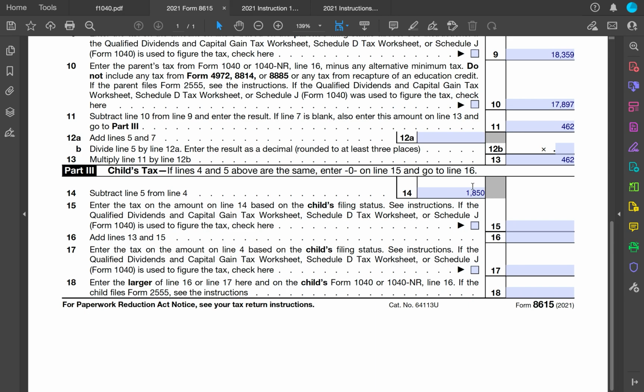All right, so we need to figure out the tax on this. And again, we used the tax tables earlier. We already know this because we looked it up. It's $186. Add lines 13 and 15. This would be his total tax, $647. Enter the amount on line 4 based on their filing status.